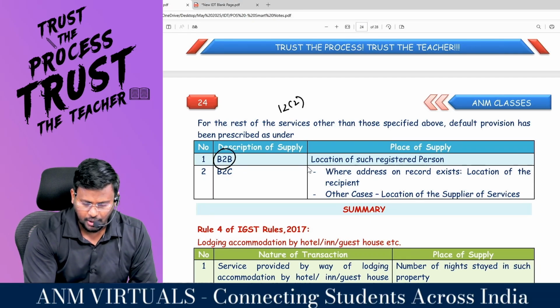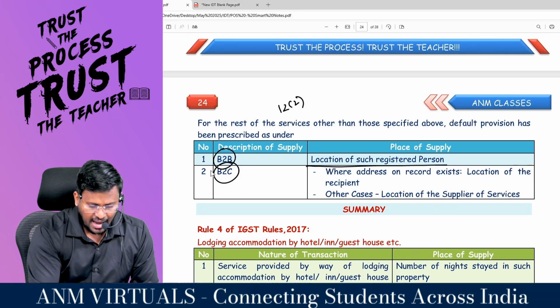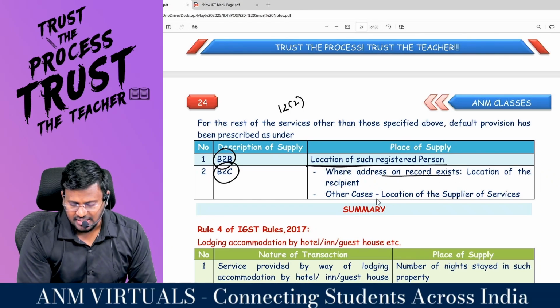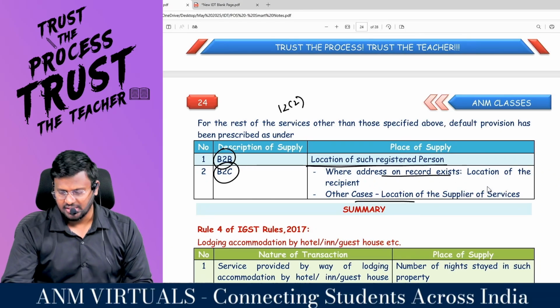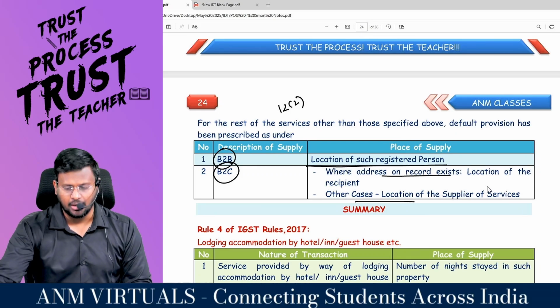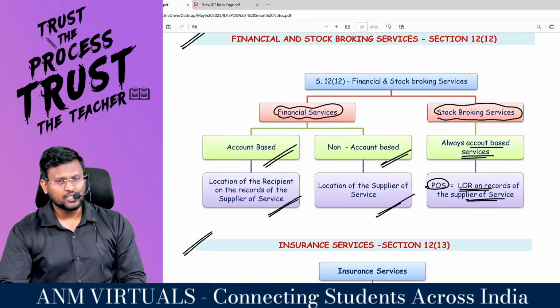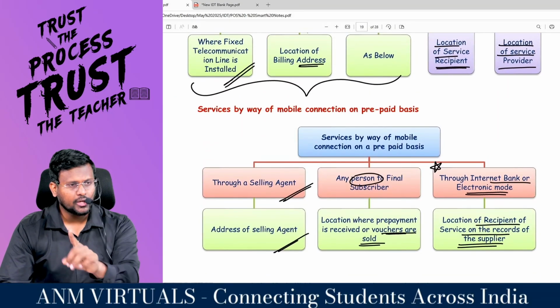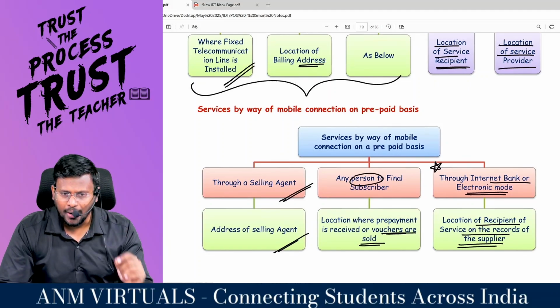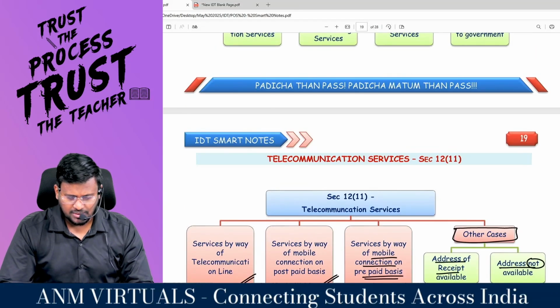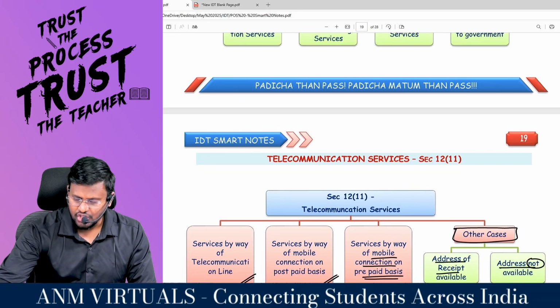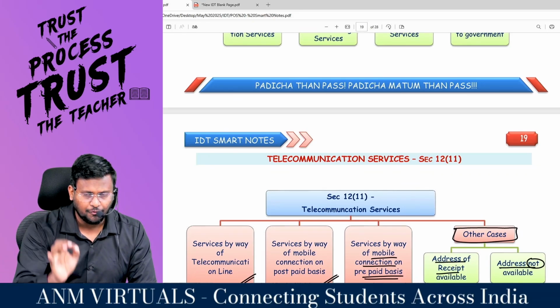If it is B2B, location of such a registered person. And B2C, you have to check whether address is available or not. If address is available, location of the recipient, and if address is not available, place of supply. Section 10 talks about goods and section 12 talks about services. Are you all really with me? With this, we are done with the revision of the place of supply for our examination.